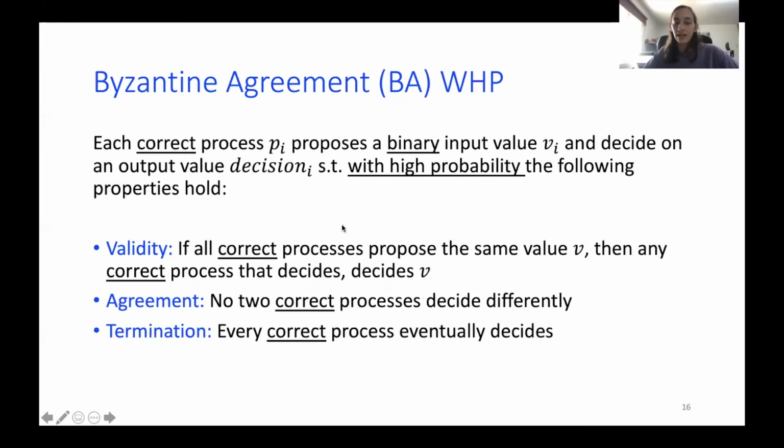So of course, I cannot require anything for Byzantine processes, right? Because a Byzantine process may decide that it never stops, or it can decide on some value that was never suggested, or whatever it wants, it can do really. So I require that for validity, if all correct processes propose the same value v, then any correct process that decides, decides on v. No two correct processes will decide differently, and every correct process will decide.